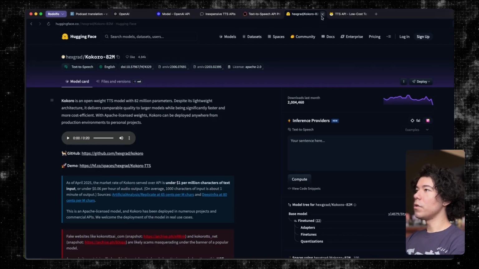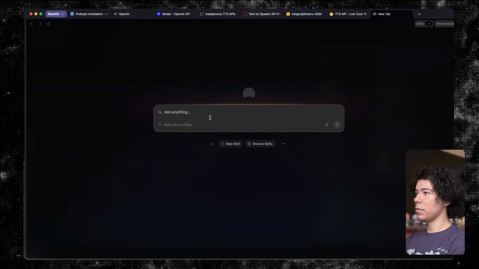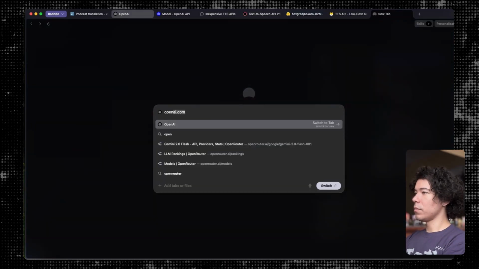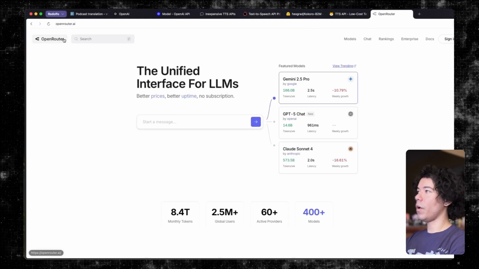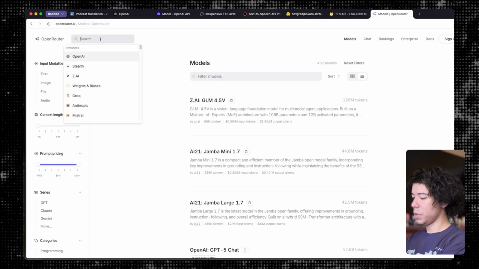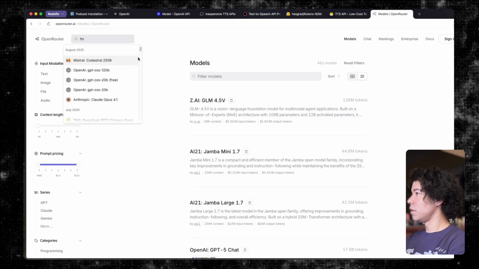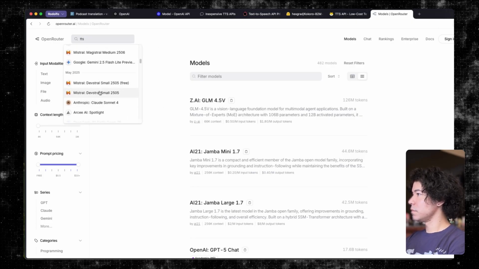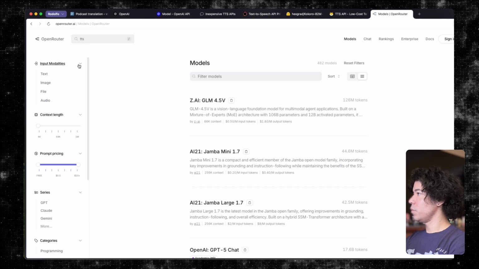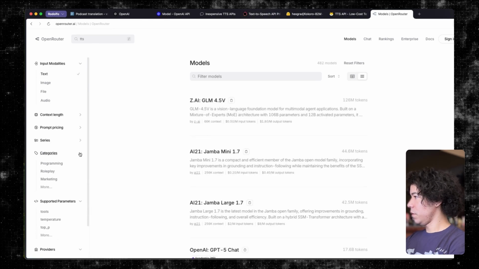Actually, I wonder if this is also available from OpenRouter. Is it only text models or is it also text to speech? Maybe not. Let's see. Modalities. Text. Don't need this.